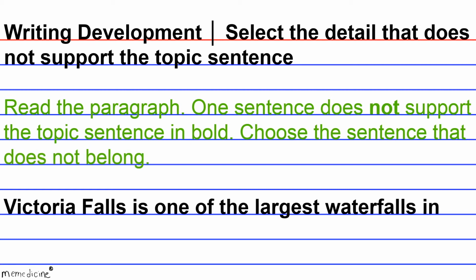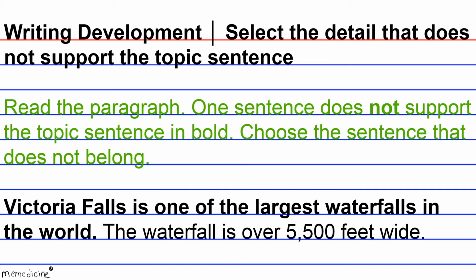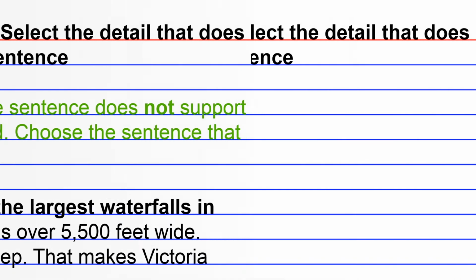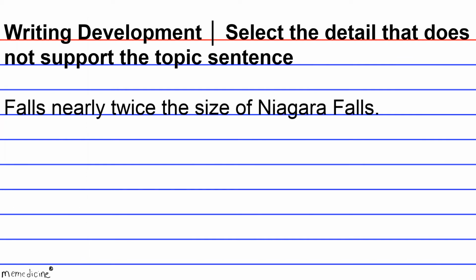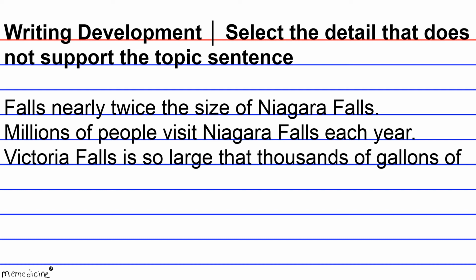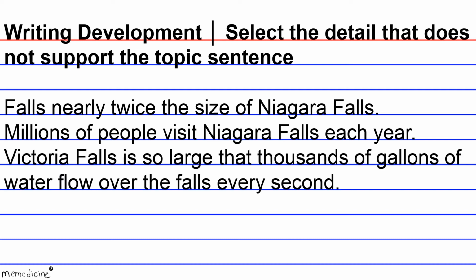Victoria Falls is one of the largest waterfalls in the world. The waterfall is over 5,500 feet wide. It is also over 350 feet deep. That makes Victoria Falls nearly twice the size of Niagara Falls. Millions of people visit Niagara Falls each year. Victoria Falls is so large that thousands of gallons of water flow over the falls every second.